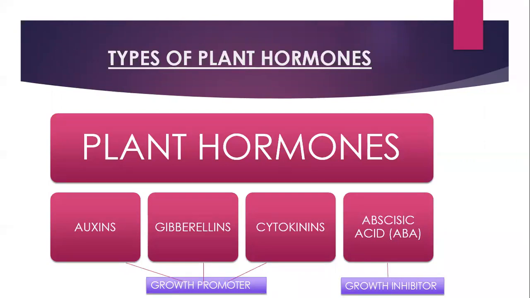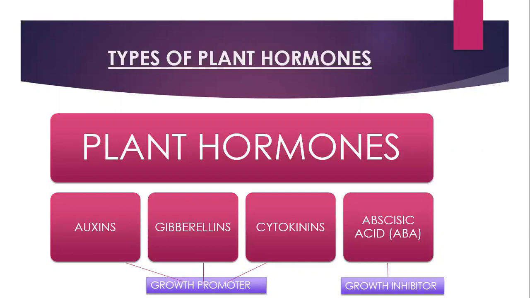Auxins, gibberellins, and cytokinins are growth promoter hormones, which means they promote the growth of a plant. And abscisic acid is a growth inhibitor hormone, which means it inhibits the growth of a plant.